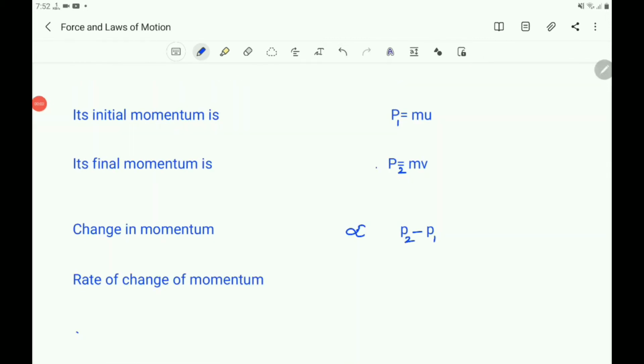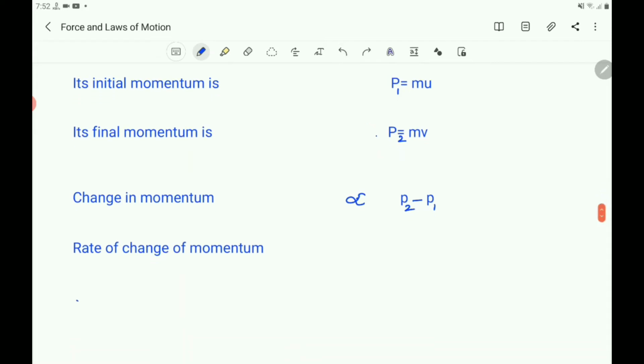Then what is its final momentum? Its final momentum is mv, that is P2 equals mv.